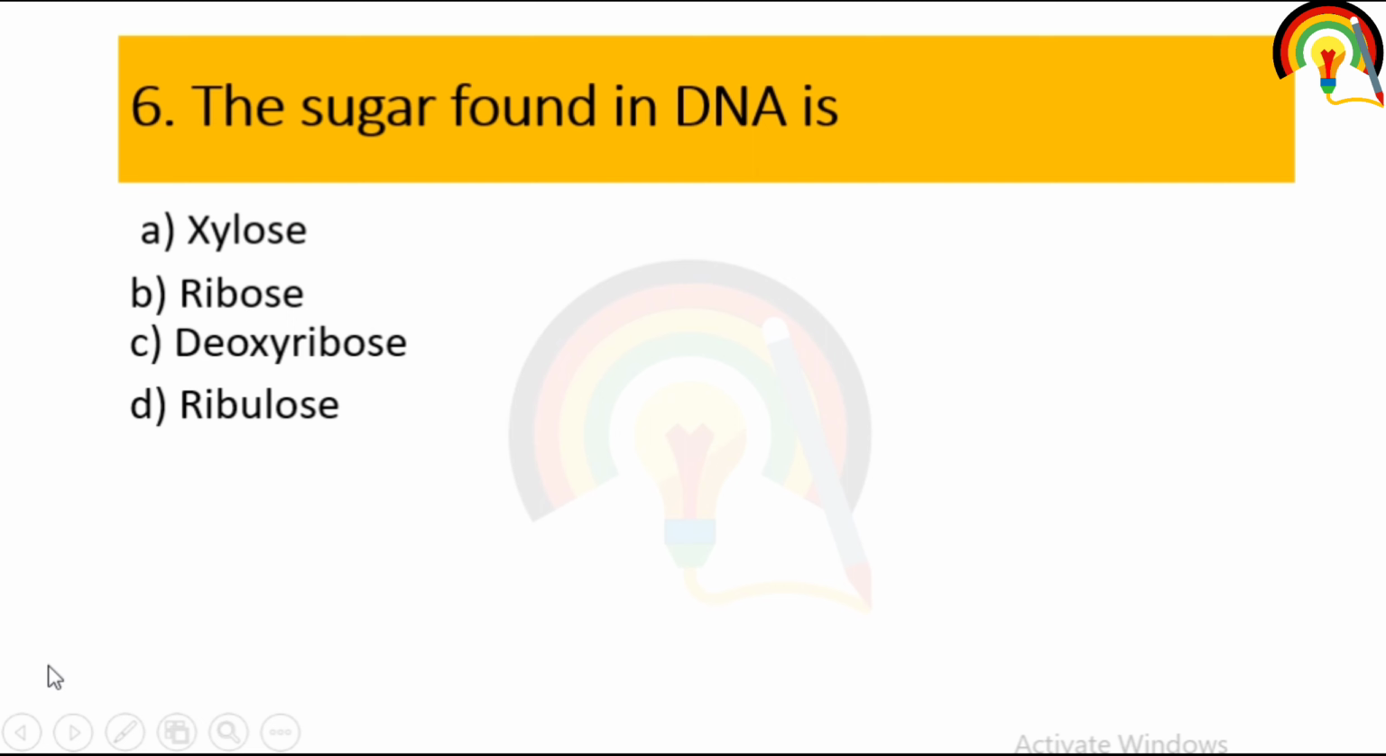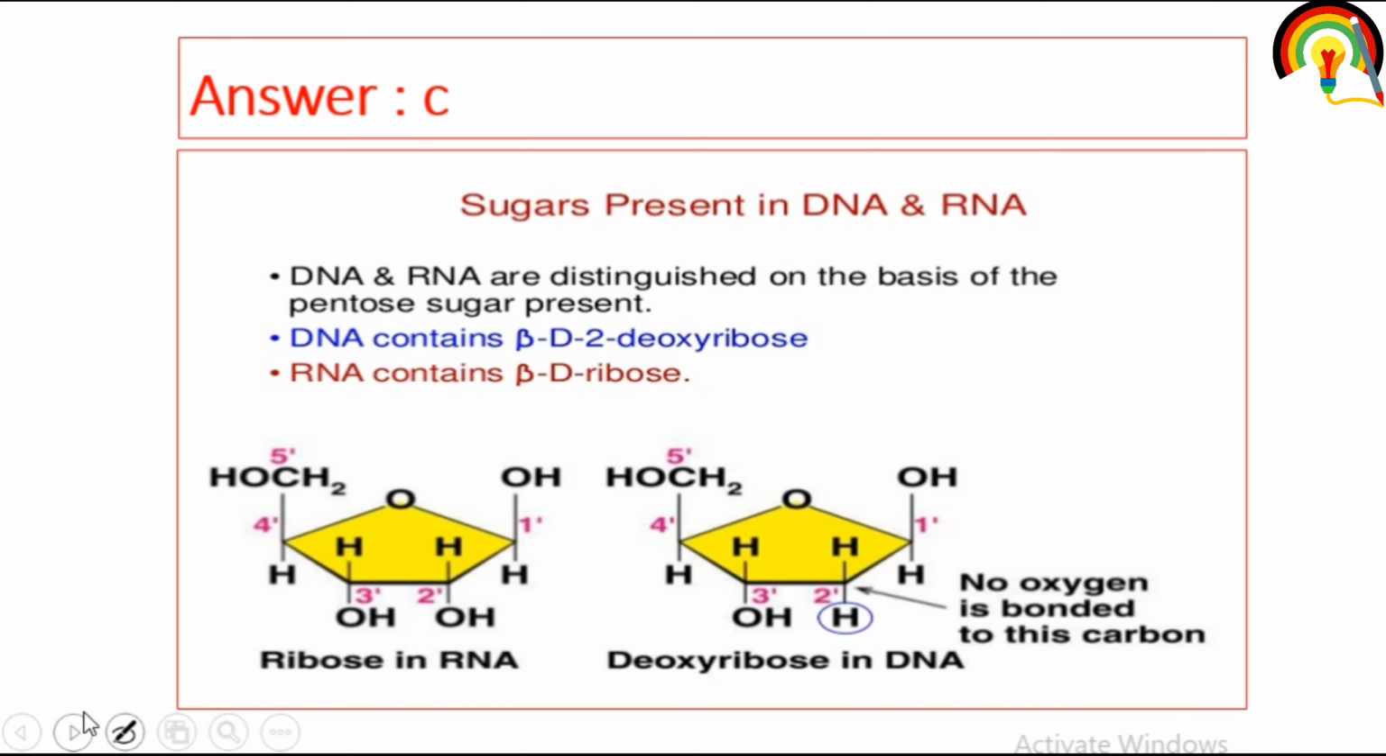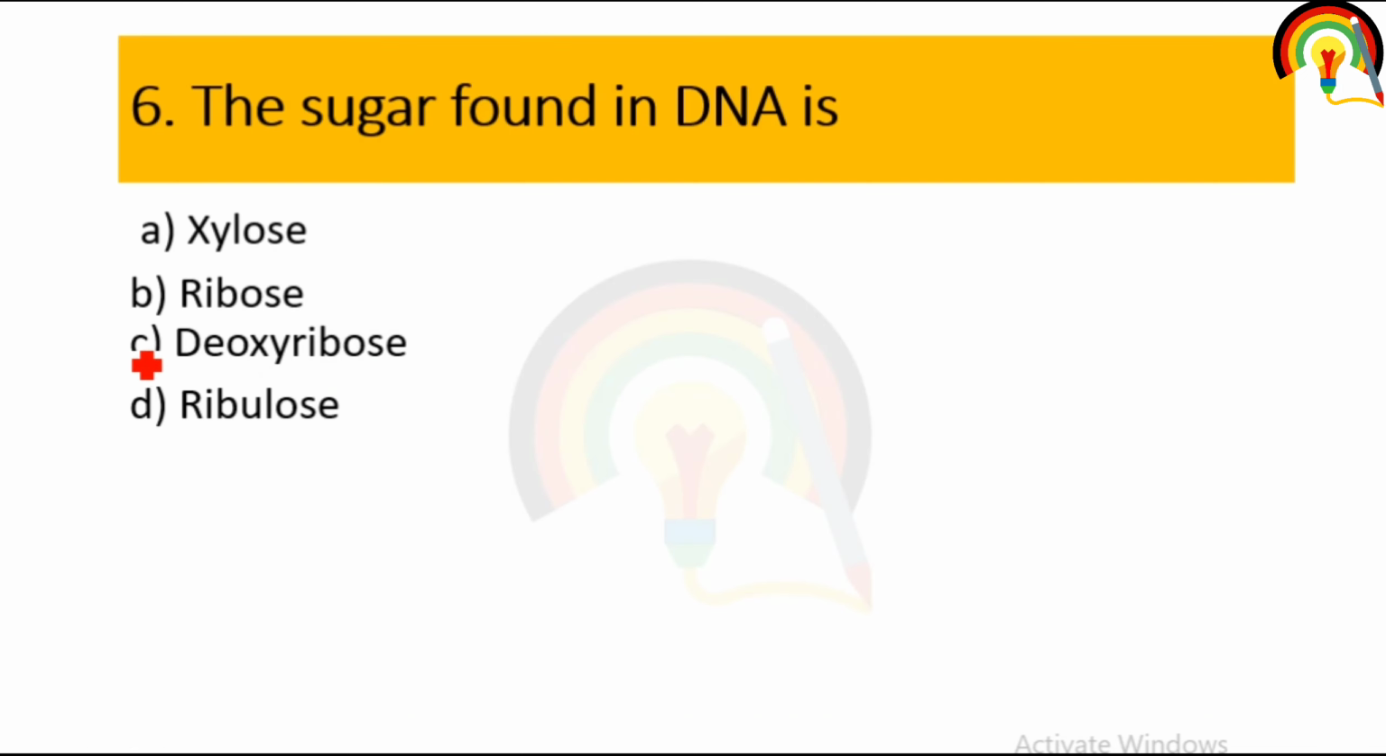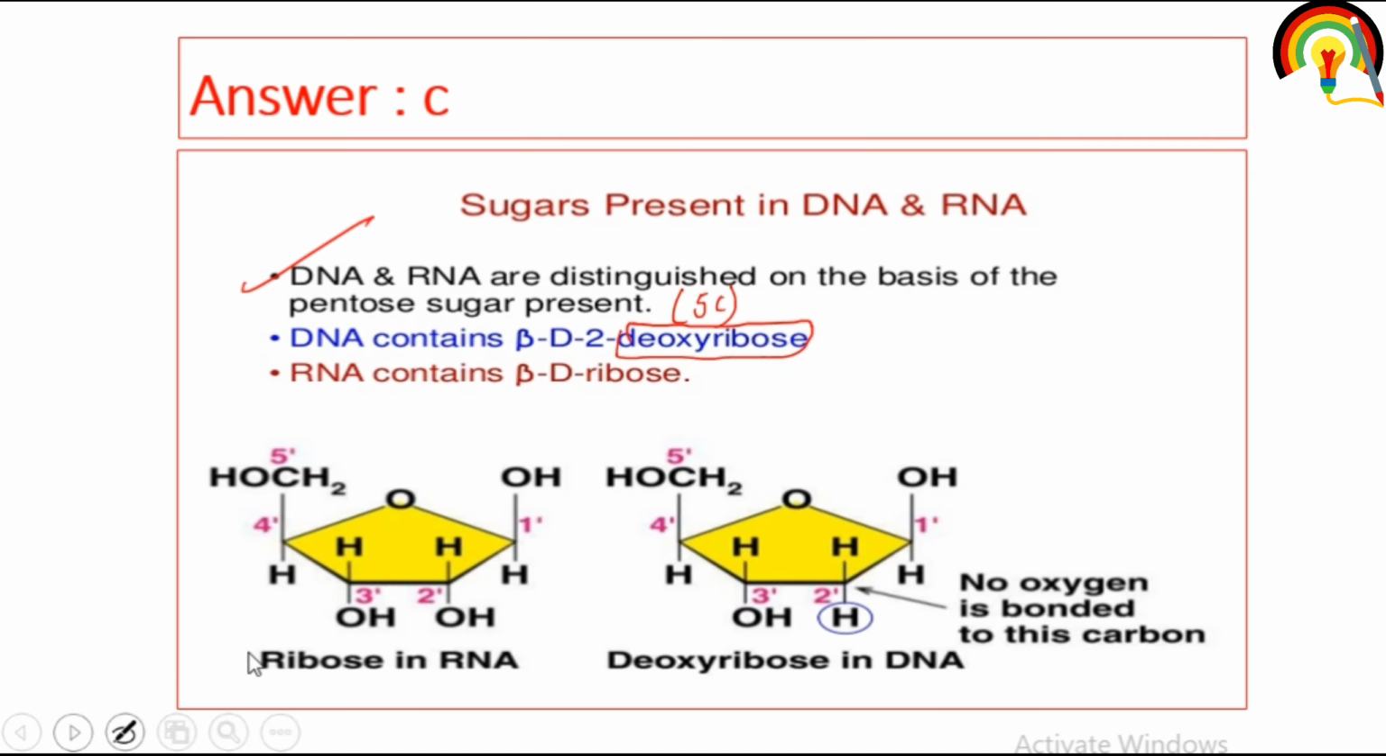Sugar compound found in DNA is. So DNA and RNA are differentiated on the basis of pentose sugar. Pentose sugar means 5 carbon containing sugar. In case of DNA, DNA contains beta D 2-deoxyribose. So DNA contains deoxyribose sugar. Deoxy means absence of oxygen. That is the meaning of deoxy. So absence of oxygen on carbon number second. Only H is present, O is absent.